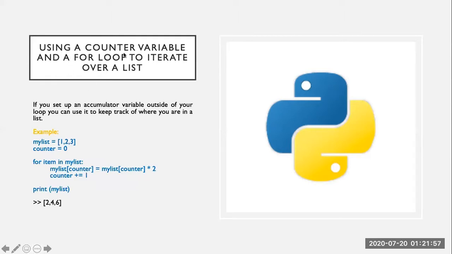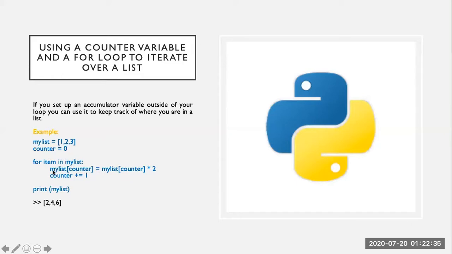First, we are using a counter variable and a for loop to iterate over the list. If we set up a variable outside of our loop, then we can use it to keep track of where we are in the list. For example, this is the example code. Here we have the same list, which has 3 elements, 1 2 3, and we have set a counter equal to 0. For every item in my list, this item is the element in the list, so this line will iterate over every item.